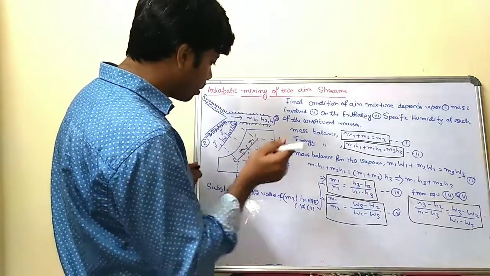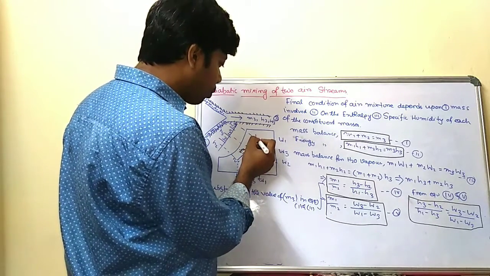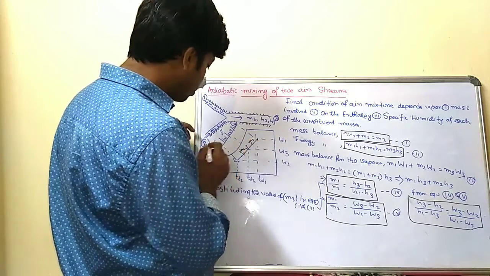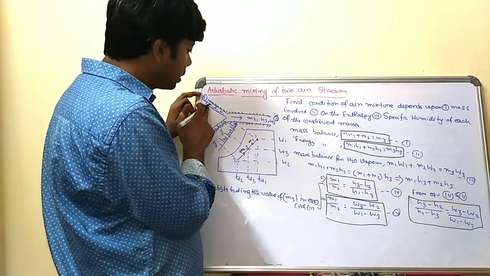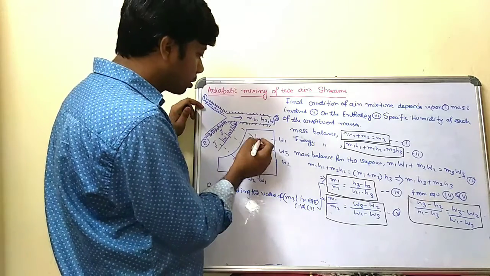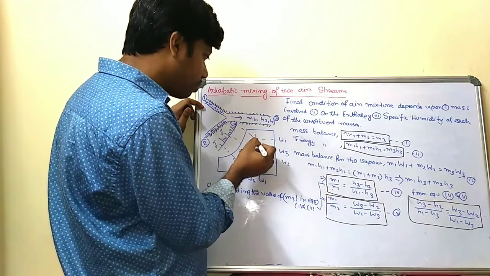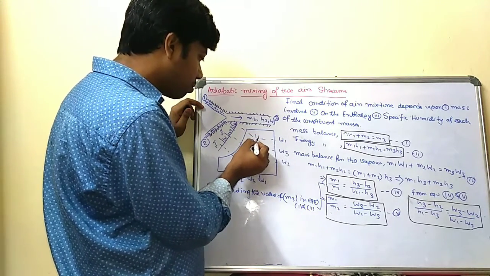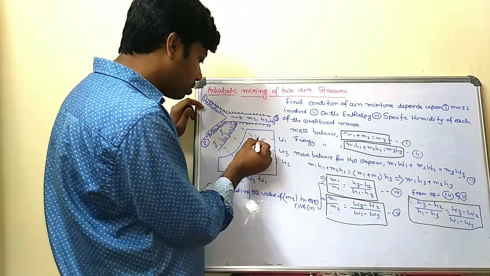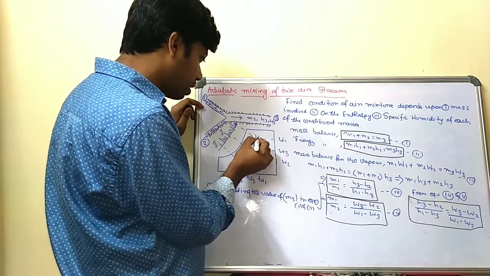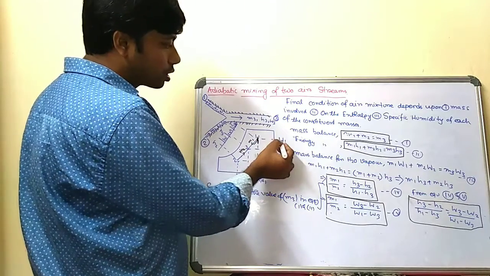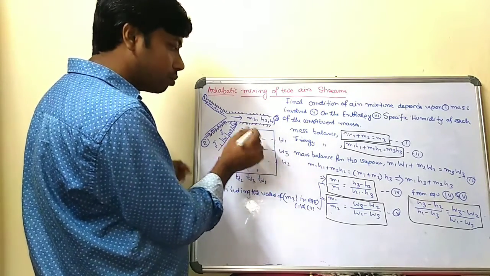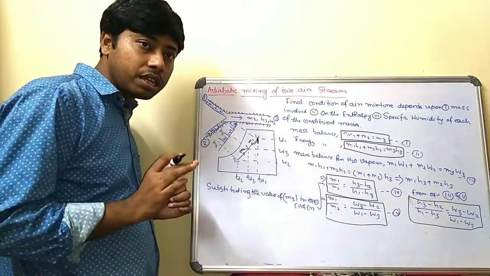So suppose you have to first look at point 1. As you know, when the air passes through this channel, you already know the temperature and the relative humidity. Suppose you know the relative humidity and the temperature, this cutting point indicates state 1. Similarly, the corresponding dew point temperature Td1 and specific humidity W1.